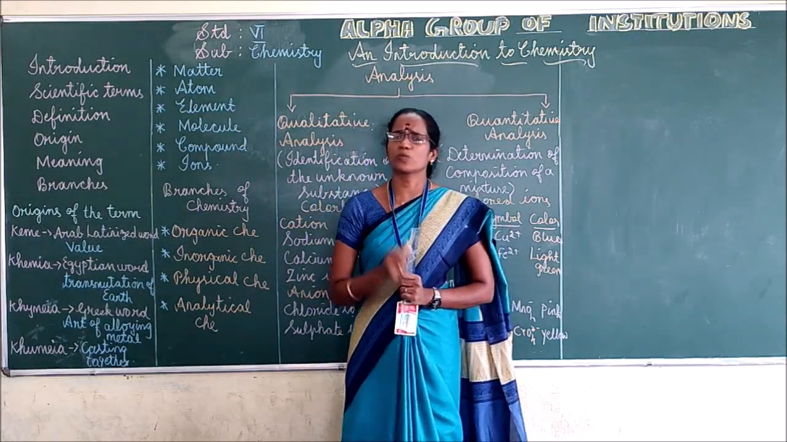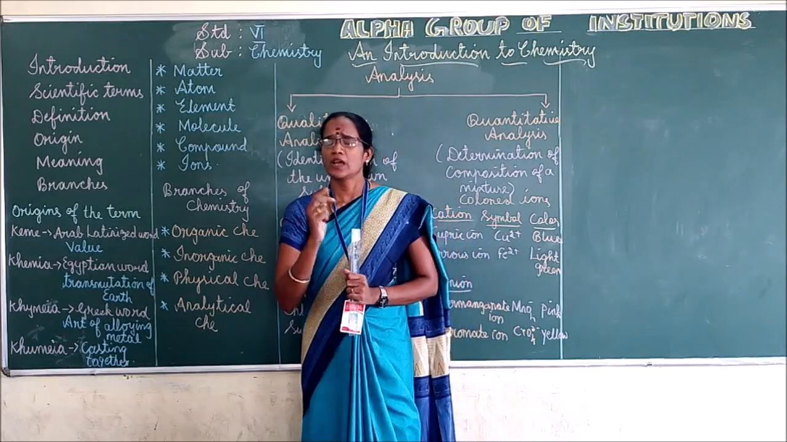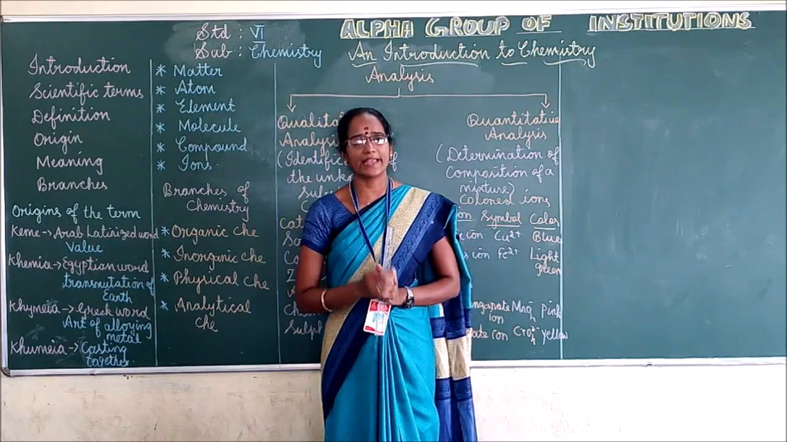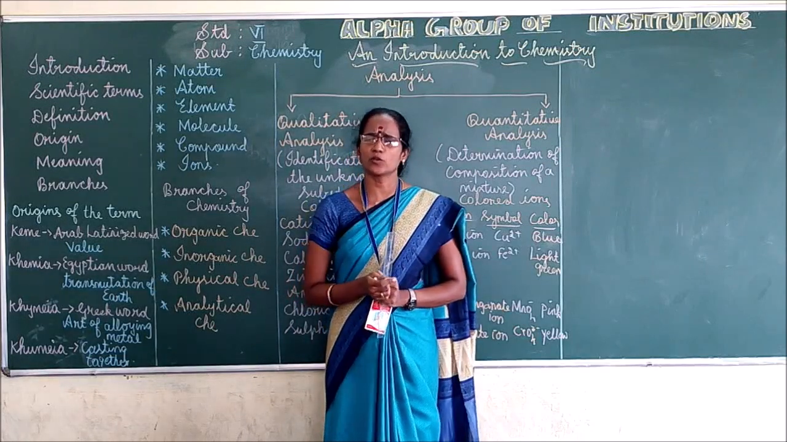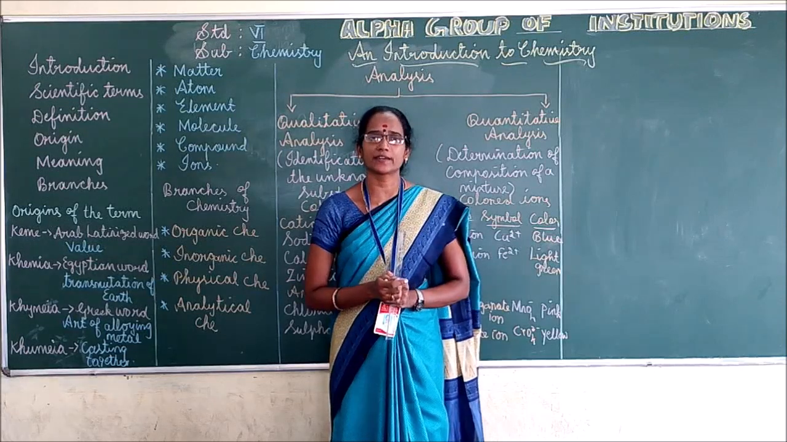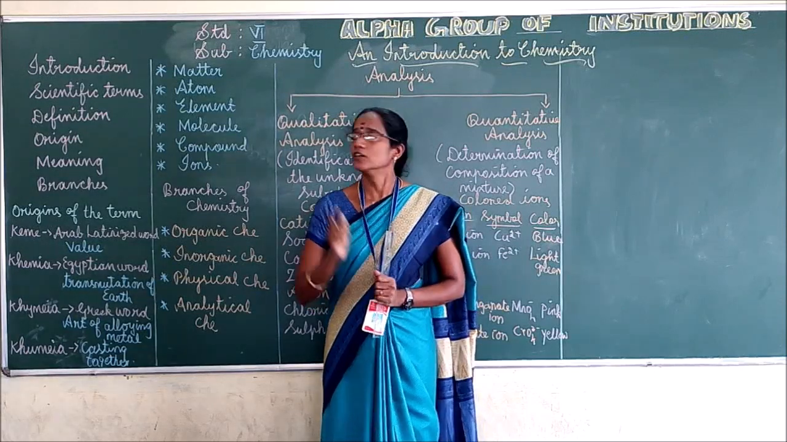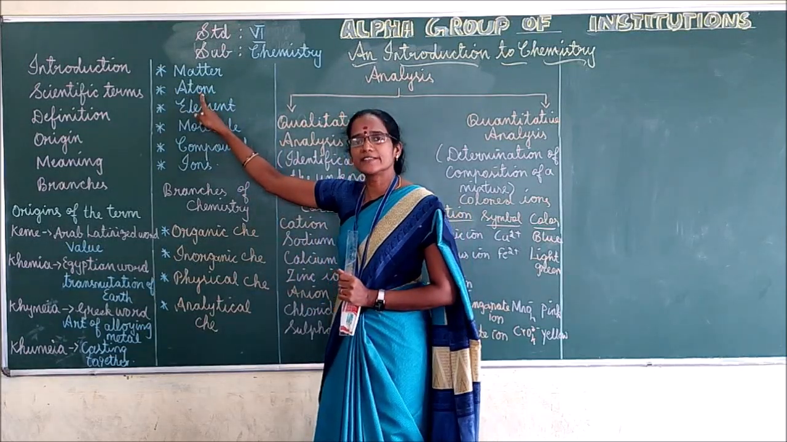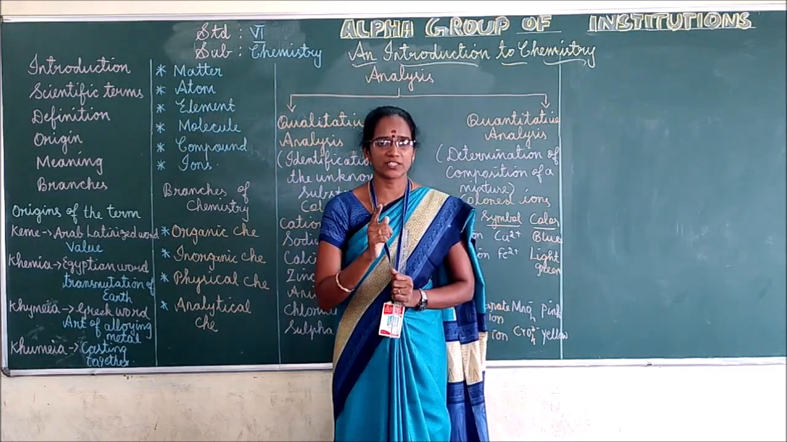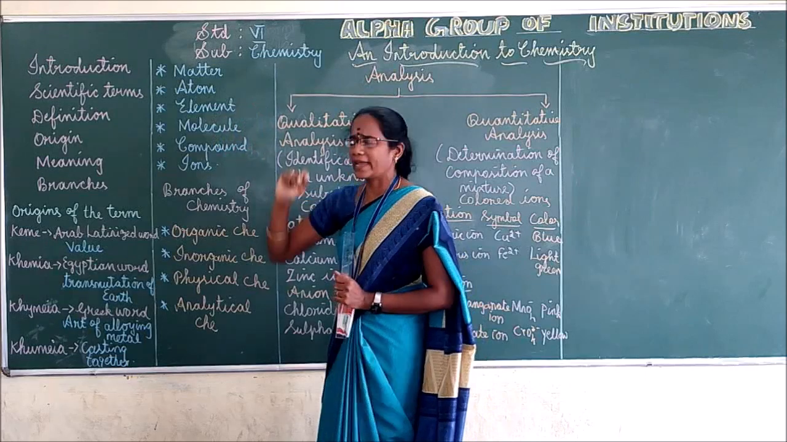What is an atom? What do you mean by atom? Atoms are the smallest particle of an element. In other words, you can say matter is composed of smaller particles called atoms. So atom means what? It is the smallest particle of an element, right? Next we can move to element.